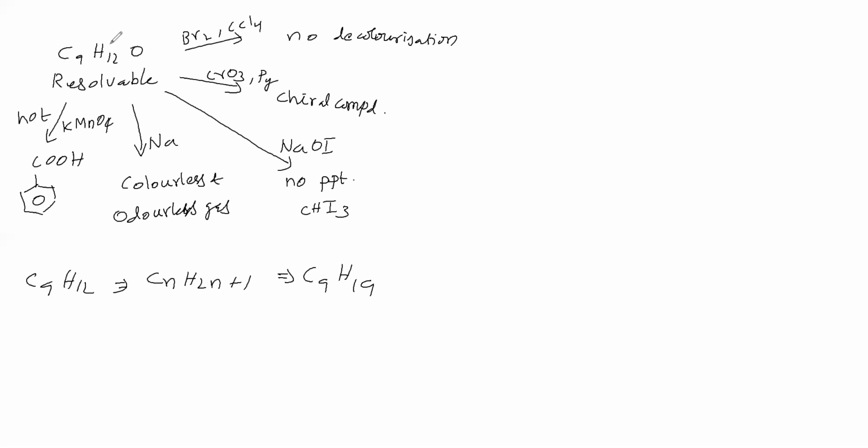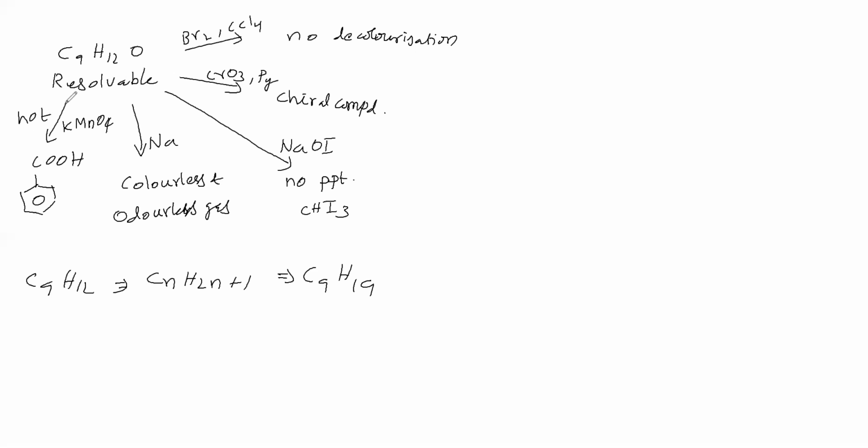Certainly pi bonds are there. How do we say it has pi bonds? Because the number of hydrogens is much lower compared to this formula. So pi bonds are there, but they should be delocalized, not localized. Therefore, one possibility is a benzene ring, because with hot KMnO4 we are getting this compound.